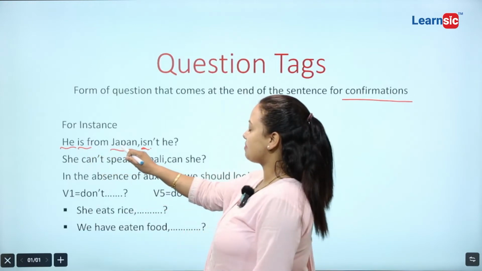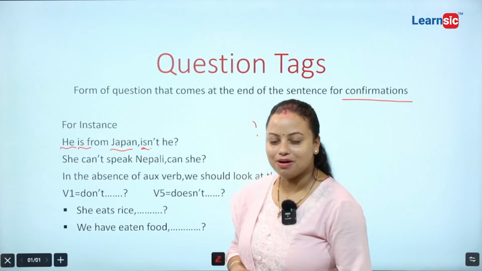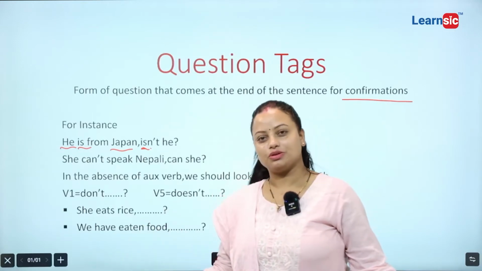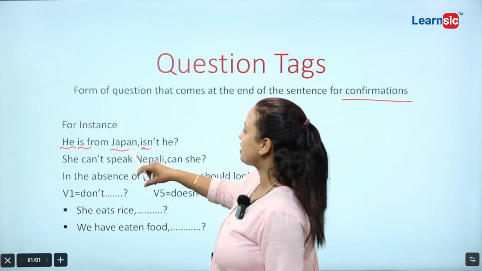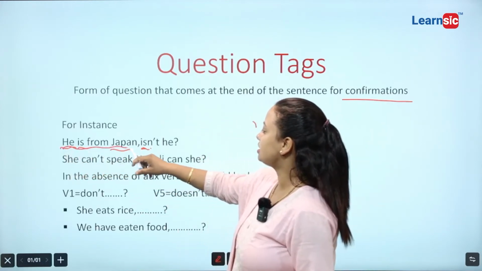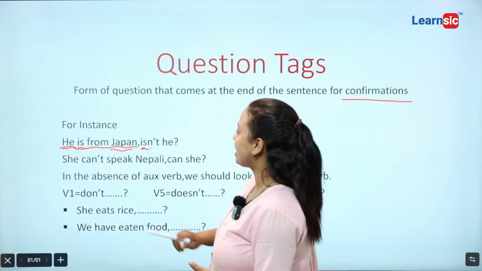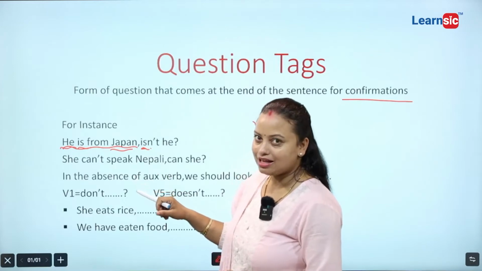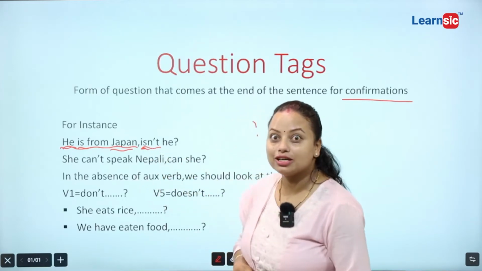So let's do. He is from Japan. He is. Is an auxiliary verb. Is there any doubt? No doubt. Is is an auxiliary verb. That's why I put it here. Now the statement, or let's say the sentence, is in positive form. That's why I should make it negative. That's why I write down here not.